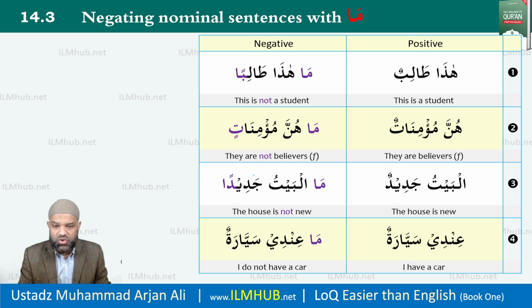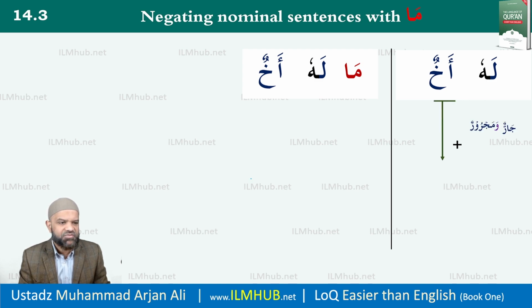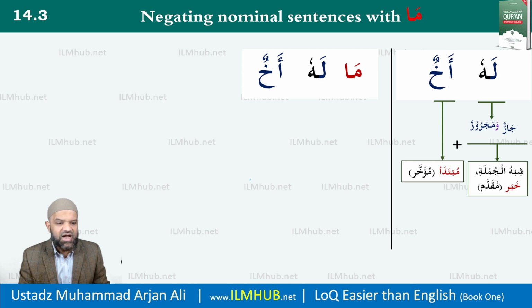To illustrate that, let's look at a bigger example, inshallah. I want to say he has a brother in Arabic. He has a brother. Lahu, I hope you can remember, lahu is what? Jar majroor. So he has a brother and he does not have a brother. Ma lahu akhun, he does not have a brother. So what is happening here? Lahu is jar majroor. Akhun is now, of course, rafa. But what is it? Lahu jar majroor is your khabar coming early, and akhun is your mubtada coming late.